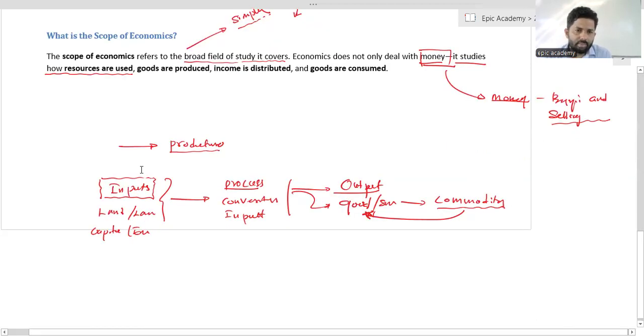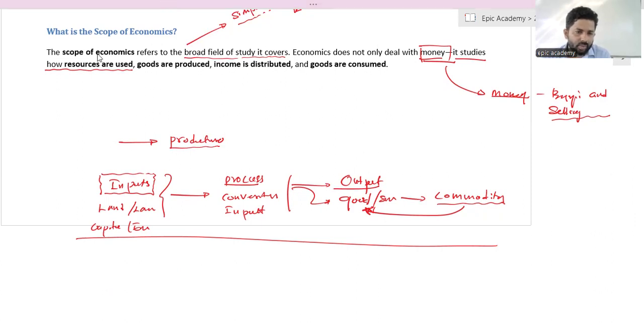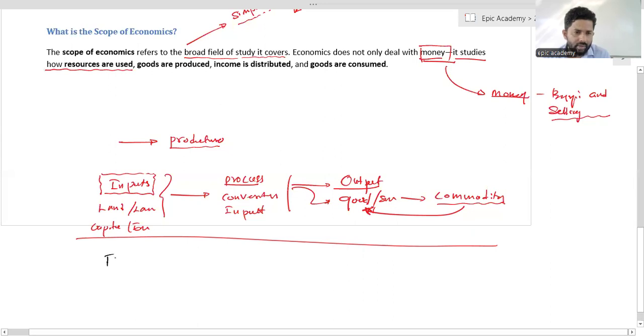Okay, as an example, just consider a baker producing cake. Then they have to find the inputs. So what are the inputs for the cakes? Flour, water, and many kinds of ingredients, coloring, butter, eggs.